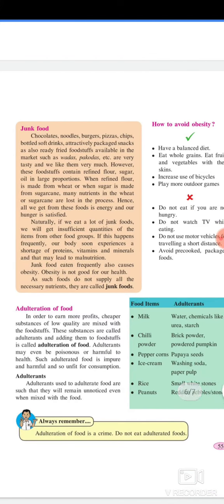Junk food: chocolates, noodles, burgers, pizza, chips, bottled soft drinks, attractively packaged snacks, as also ready fried foodstuffs available in the market, such as vadas, pakoras, etc., are very tasty and we like them very much.